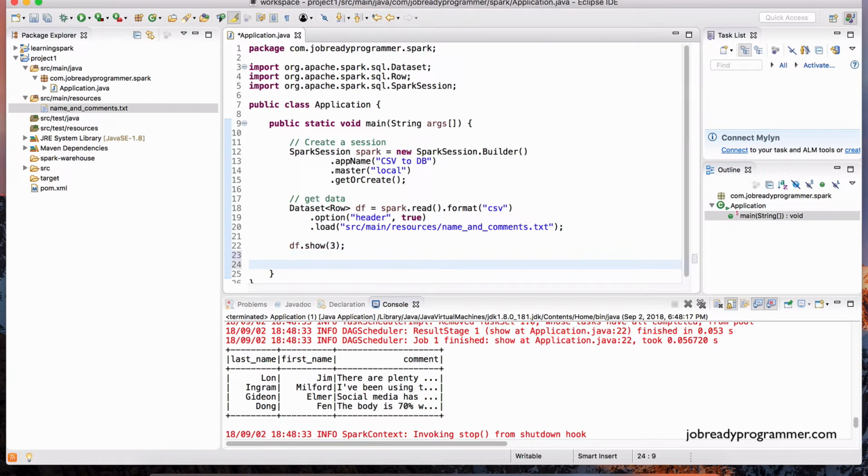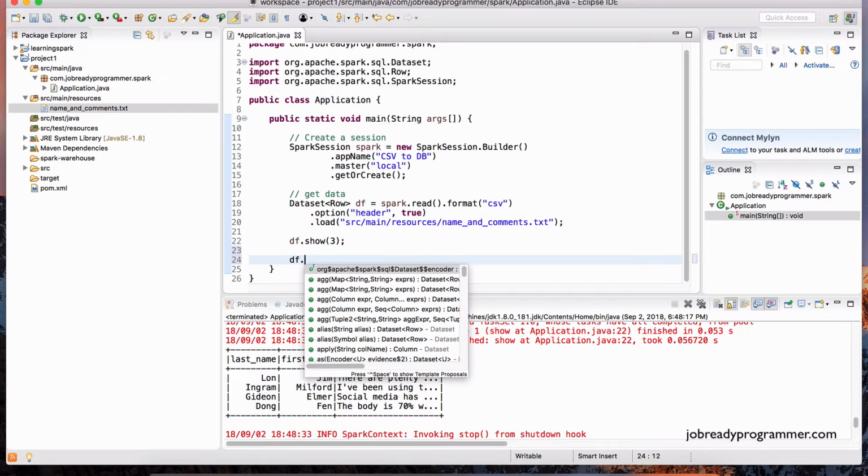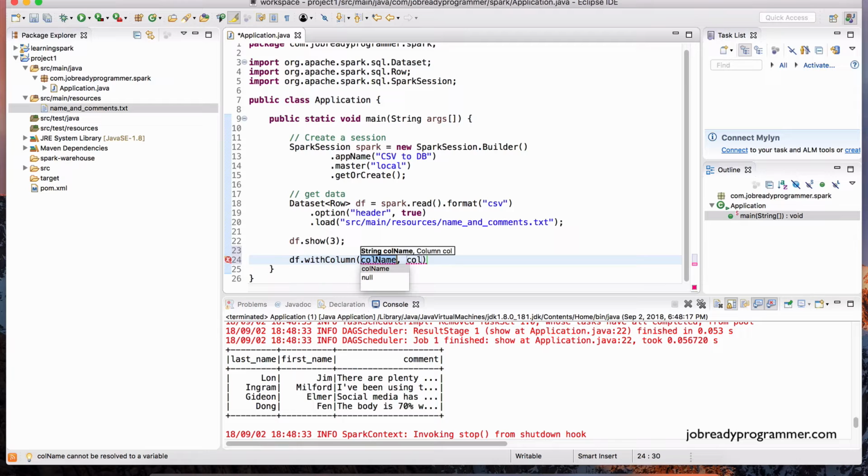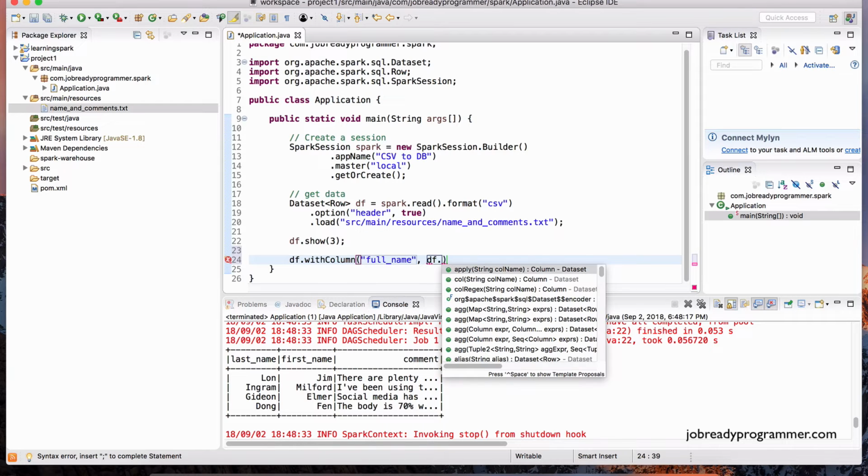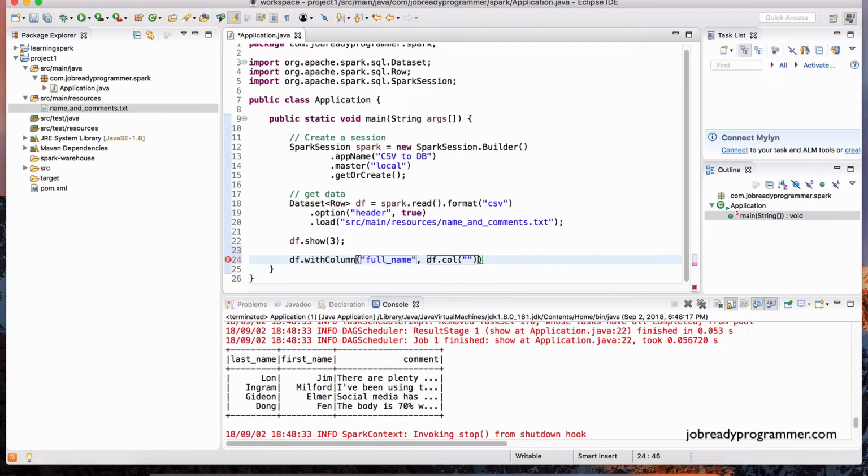Well, we can do it actually quite simply using the df object. We could do df.withColumn, and then we specify the new column's name. So the new column that we want is going to be titled full name, and then we specify the actual column. So we could do df.col, C-O-L, or col, however you want to pronounce it, and then we specify the particular column. Right now I left it empty, but I could say that I want last name to go into this column.